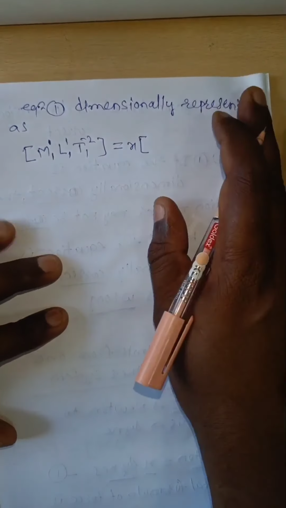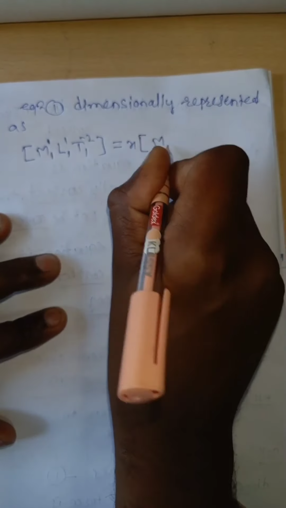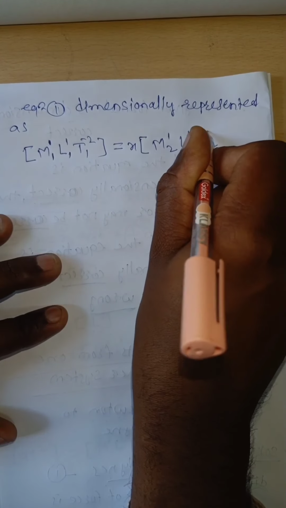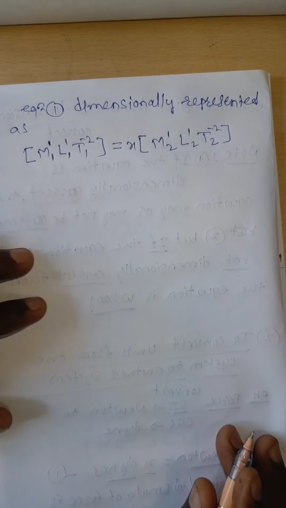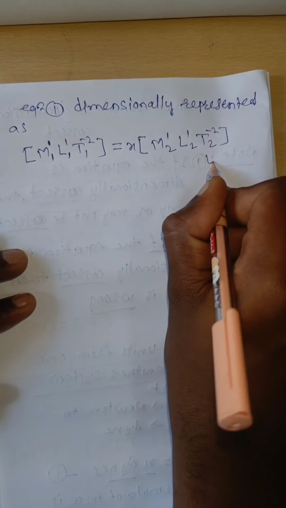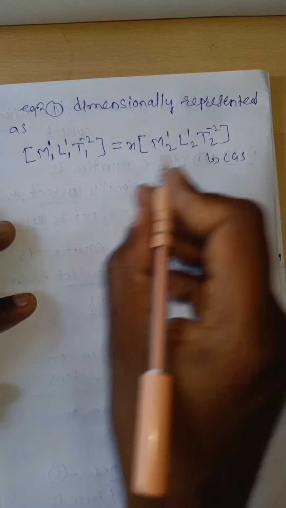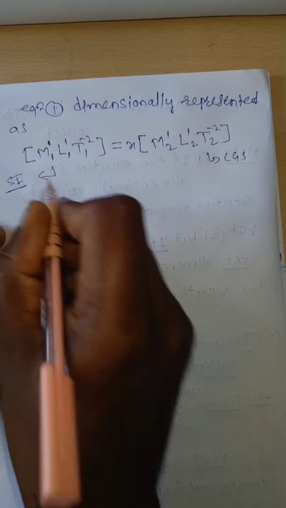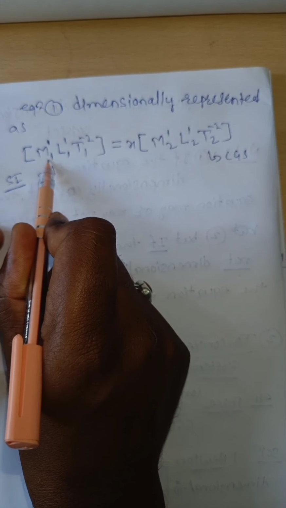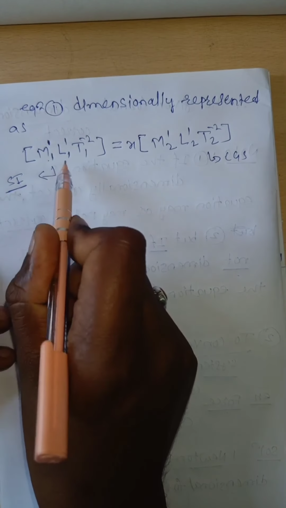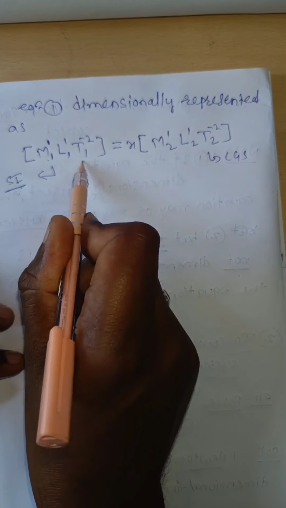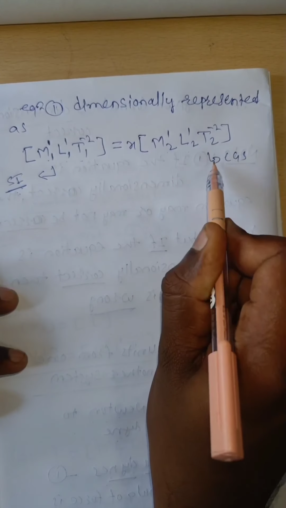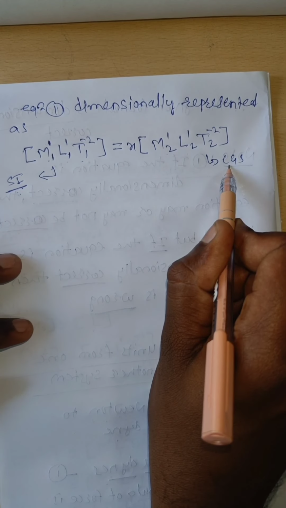So x into M2 to the power of 1, L2 to the power of 1, T2 to the power of minus 2. Now M1, L1, T1 are in terms of the SI system, and M2, L2, T2 are represented in the CGS system.